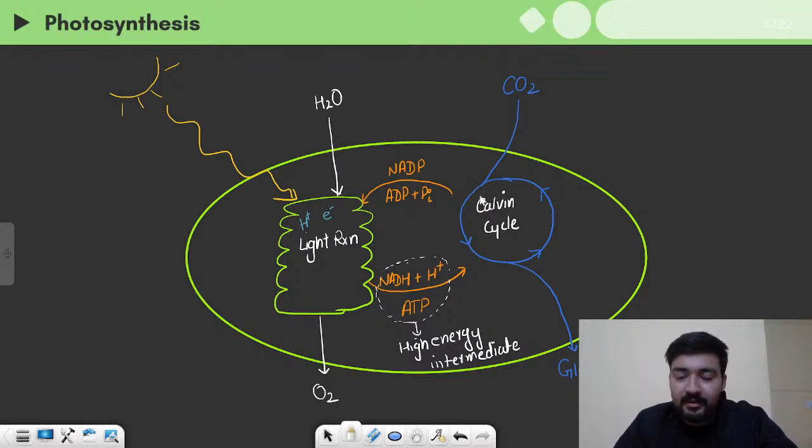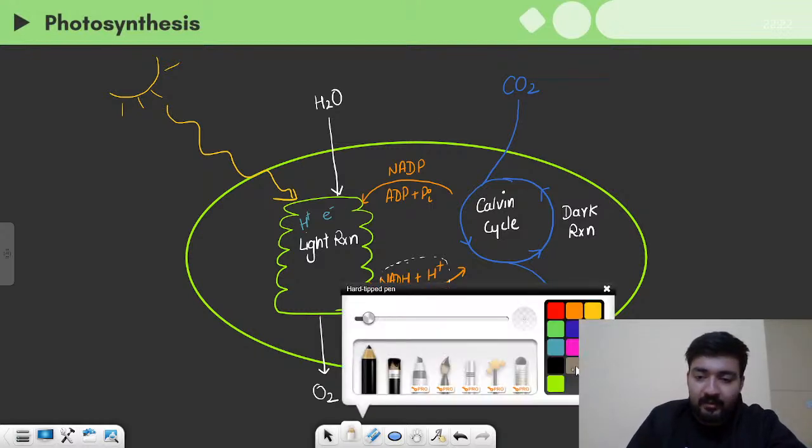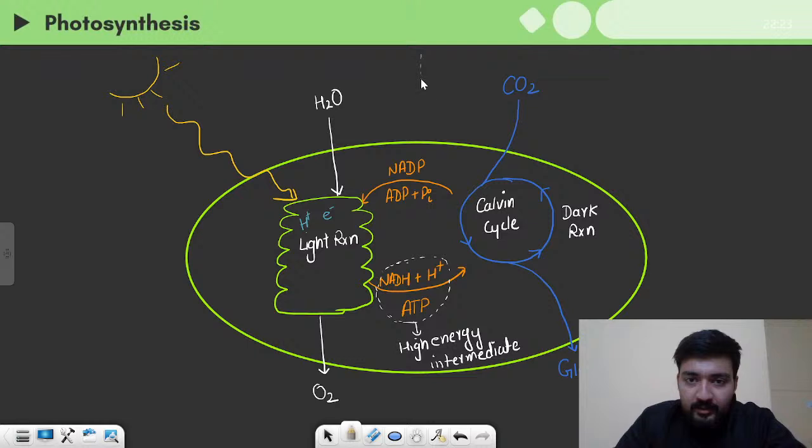So the Calvin cycle runs here, and it comes under the dark reaction, which occurs in the stroma, and this light reaction occurs in the membranous parts, which are the thylakoid lamellae and the stromal lamellae. And this is how the whole photosynthesis occurs, and it can be divided into two parts, which are connected by these high energy intermediates. This part right here is the light reaction, and this part right here is the dark reaction.